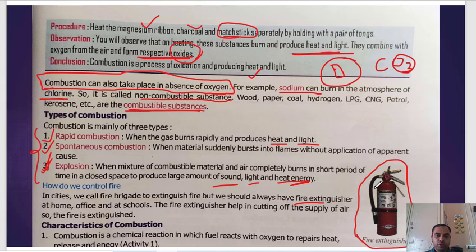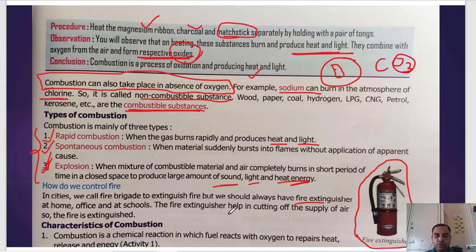Here compressed gas, especially carbon dioxide gas, is present. When you operate it, this gas comes out from the nozzle and covers the space so that oxygen is void. It will not allow oxygen to have contact with the flame, so the flame will douse in a certain period of time.